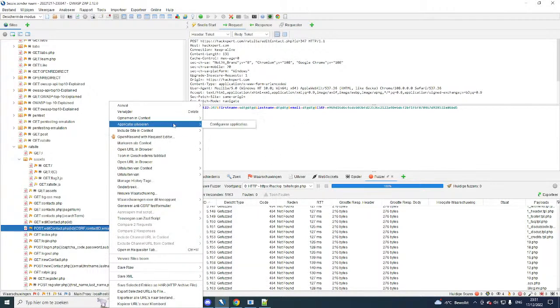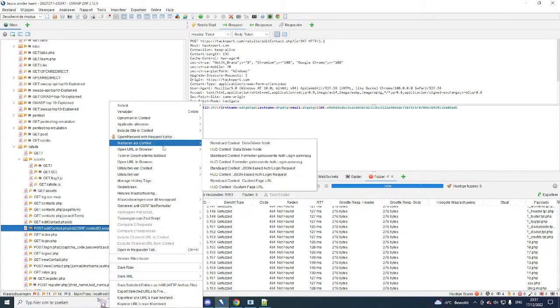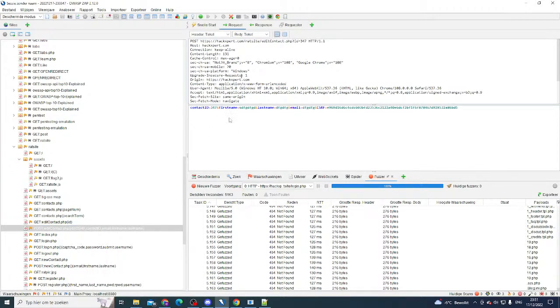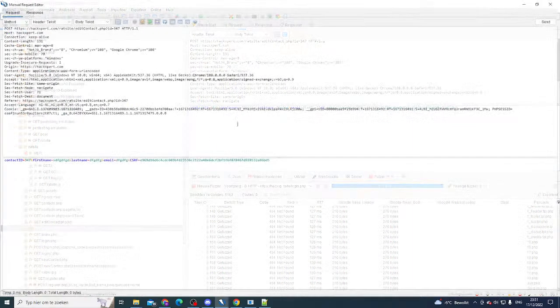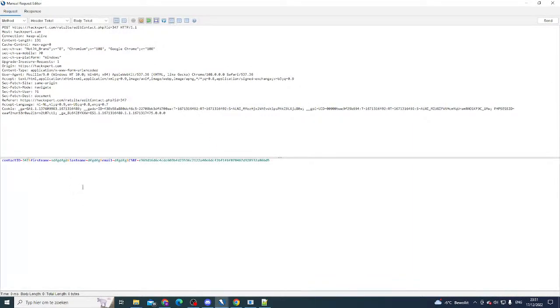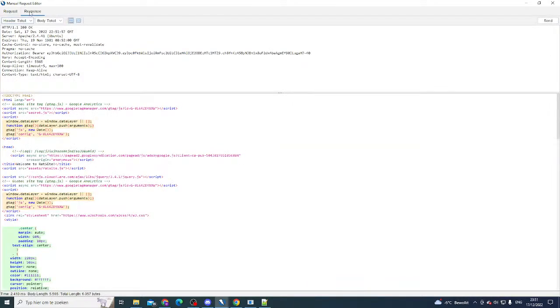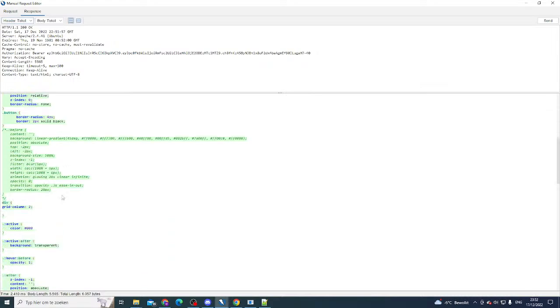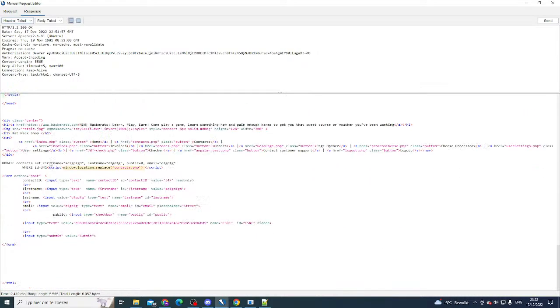Let's send that to the request editor. Is this the request editor? No, I thought so. So there we go. And we might change this to, let's go and change it to 341 instead. And then send that over. What do we get as a response? It seems to have worked. At least it seems to have.